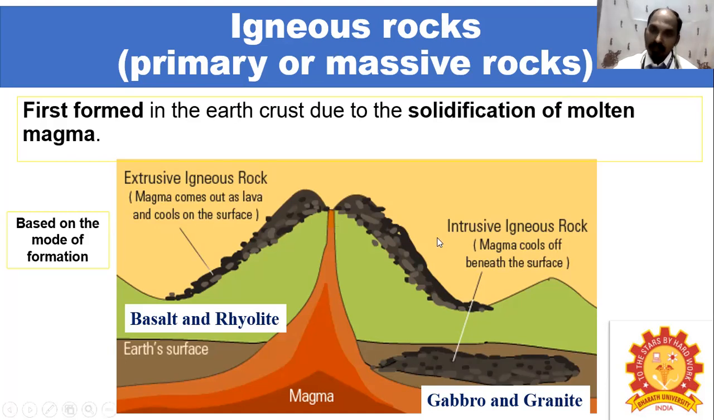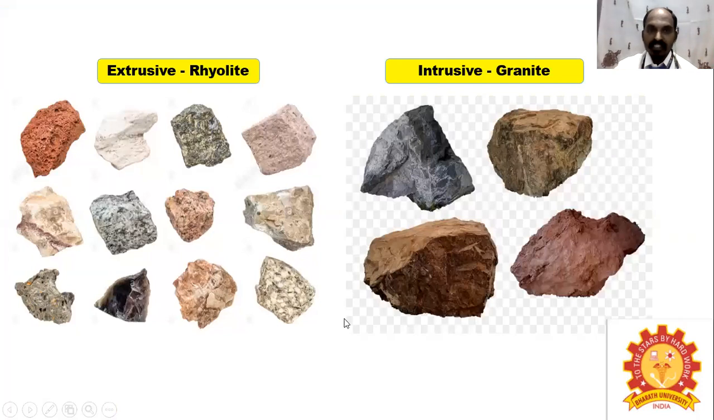How is it formed? How are the intrusive rocks formed? The magma cools off beneath the surface of the rock, in the subsurface. That is called intrusive igneous rock. You can see this is the magma always present in our earth core system. Then you can see some of the specimens and examples of the extrusive and intrusive rock.